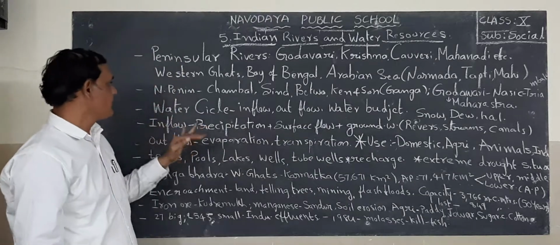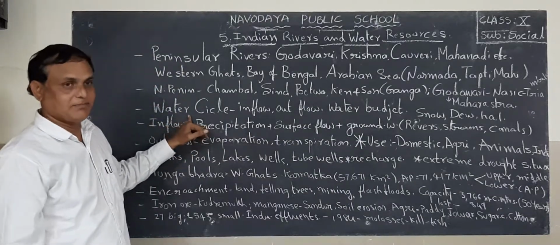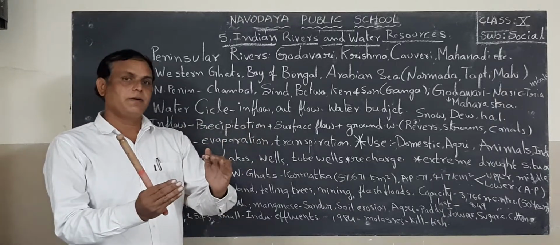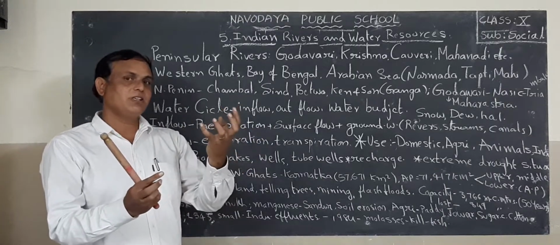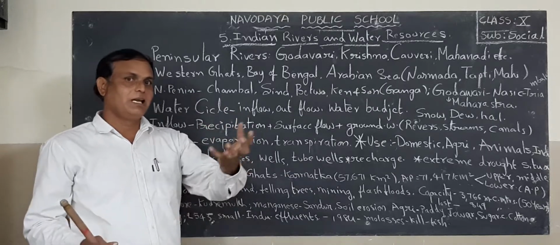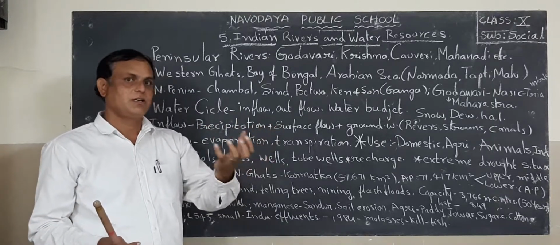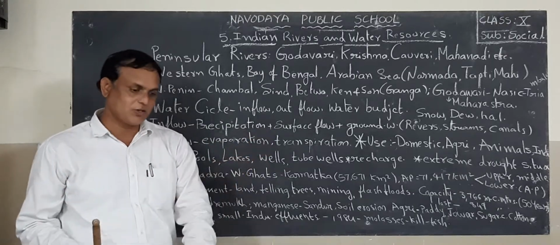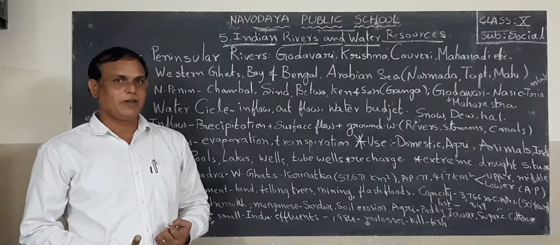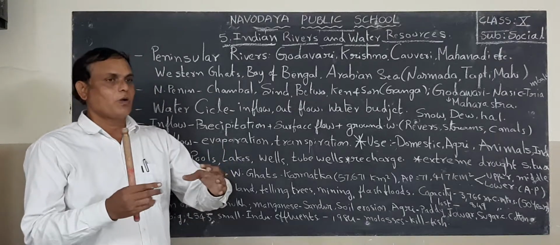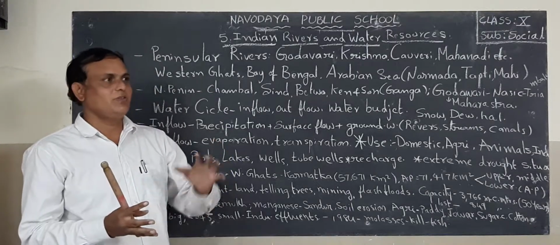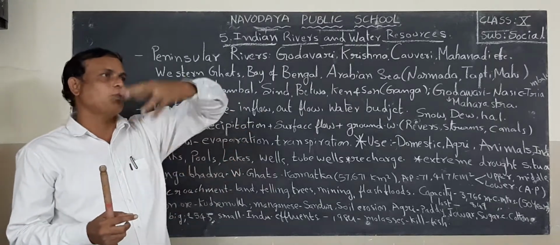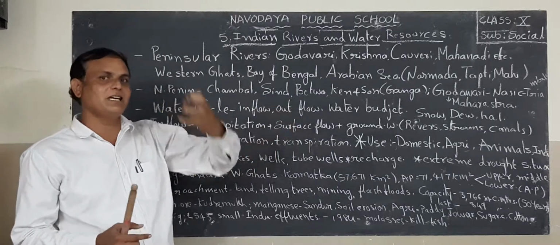Listen, boys, girls. Water cycle. We are receiving water from lakes, seas, streams, ponds, tanks, and also groundwater. Okay, so this is the water source, even oceans also, but the water is a continuous process. It is one type of cycle.